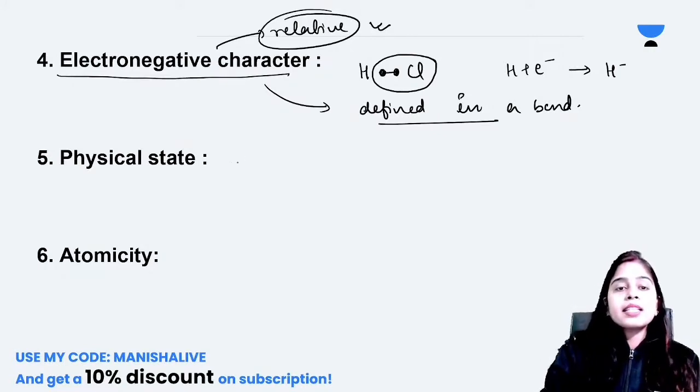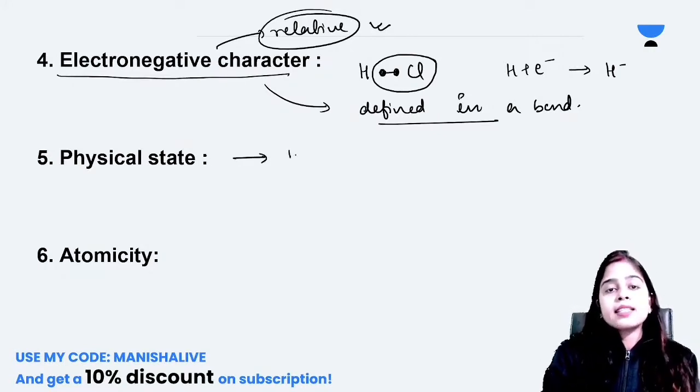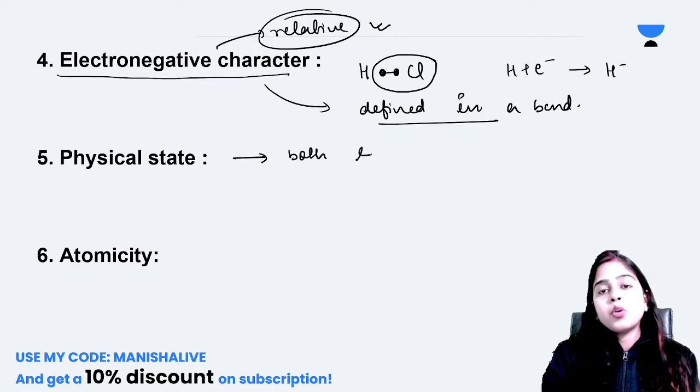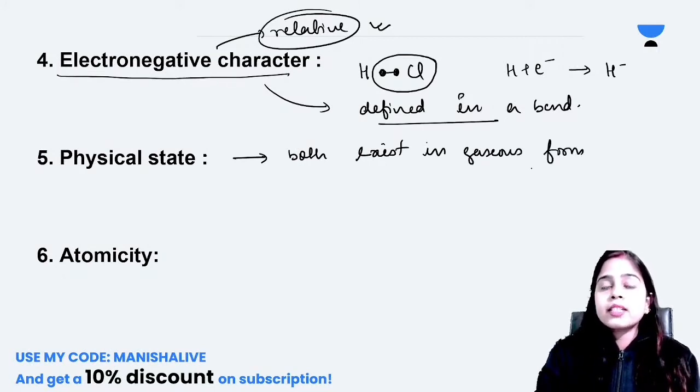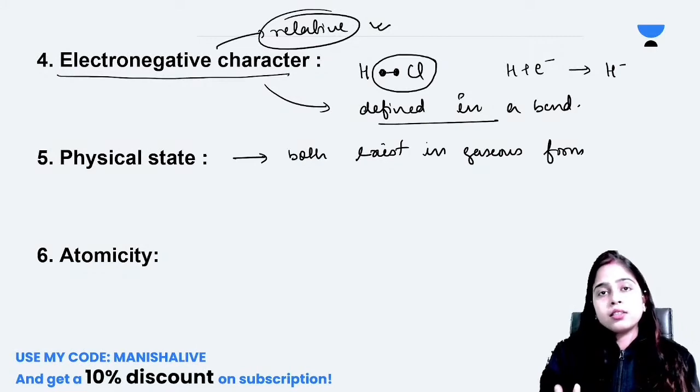Very good. Yes, physical state means both exist in gaseous form. Very good, this is very correct. So everyone, is formation of ion and electronegative character clear or not?